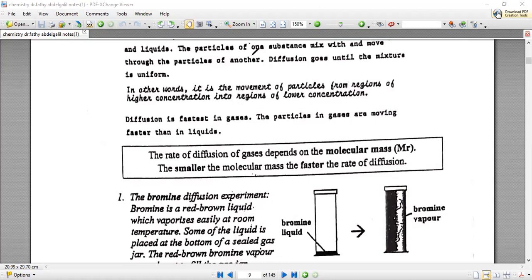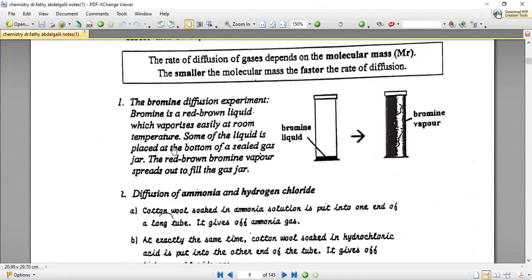Let's go to the next experiment, in which we need to know what exactly happened. They got this jar and they put some bromine liquid at the bottom of this jar. After a while, they found the jar full of bromine vapor. Oh, what happened? Here, two processes have happened. What are they? The first one is the bromine liquid has evaporated and changed into bromine vapor by the evaporation process, even below the boiling point.